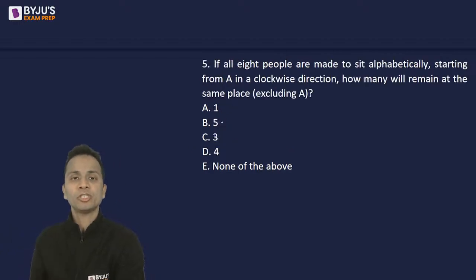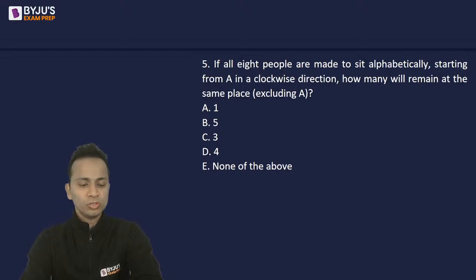Nice. Next question, the last question of this set, and then we'll move on to the next set.